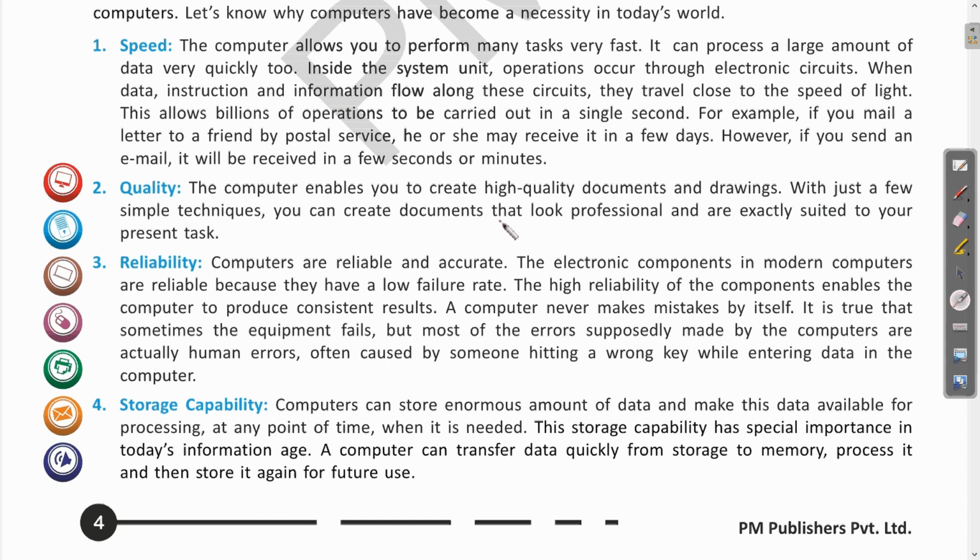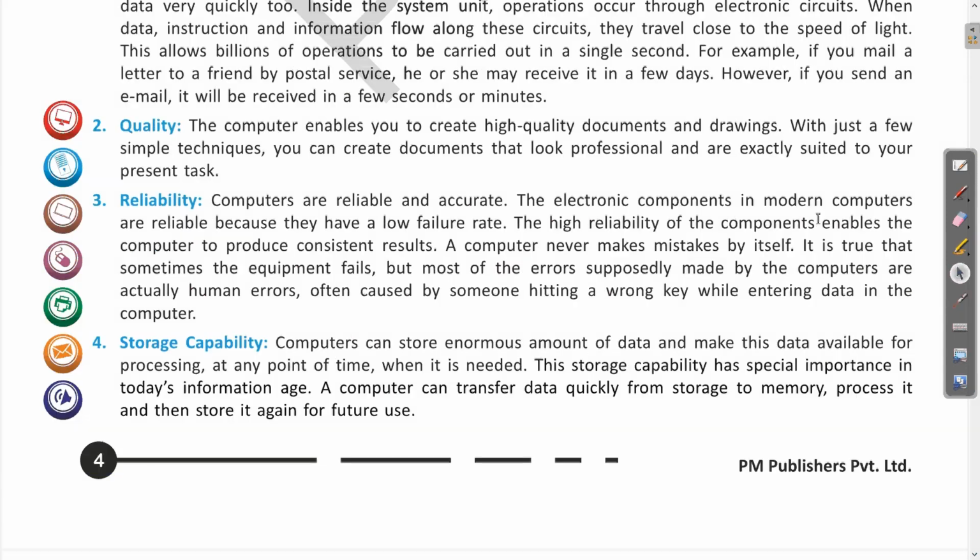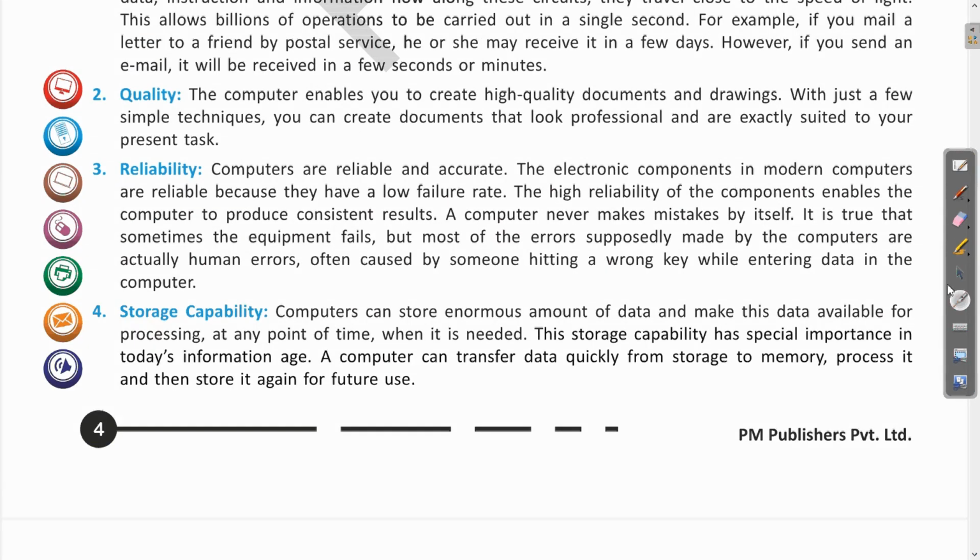So by using the computer, the quality of the work or the output which we receive from the computer is very professional. Clear? And it is exactly what we need and up to the mark as per our expectation. So this way the computer enhances the quality of the work also. Now next is reliability. Let us see what reliability is.